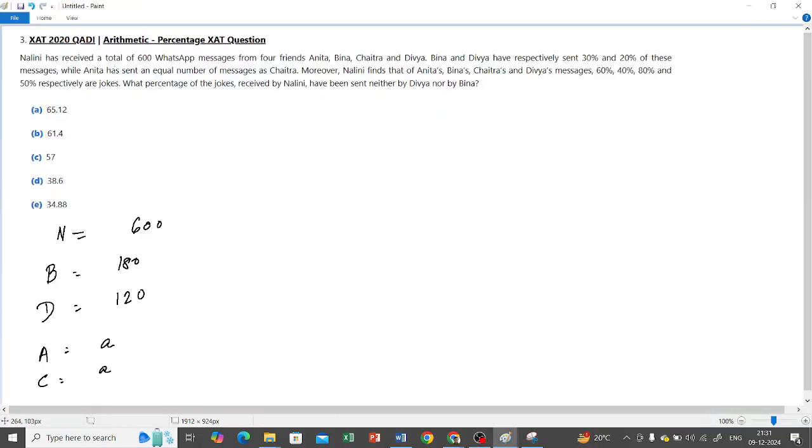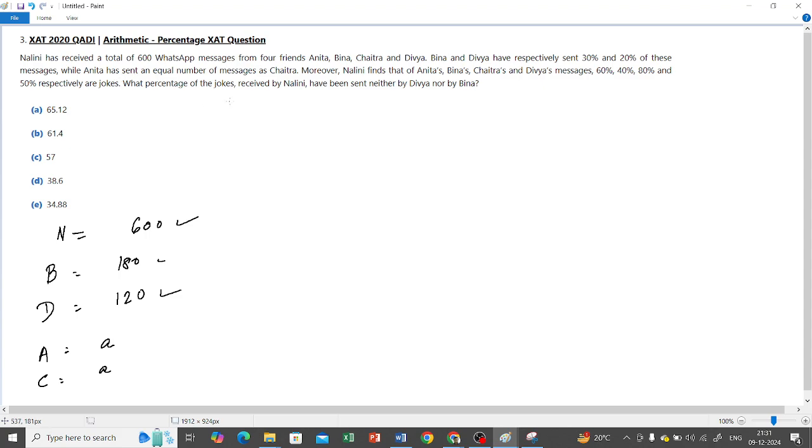Okay, so Nalini has received a total of 600 WhatsApp messages from 4 friends, Anita, Bina, Chaitra and Divya. So total number of messages is 600. Bina and Divya have respectively sent 30% and 20% of these messages. So Bina sent 30% of 600, which is 180, and Divya sent 20% of these messages, which is 120.